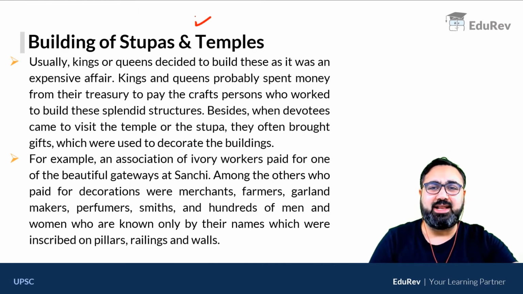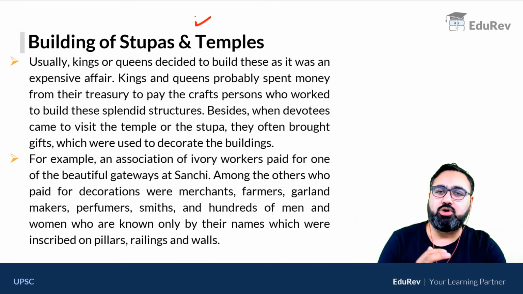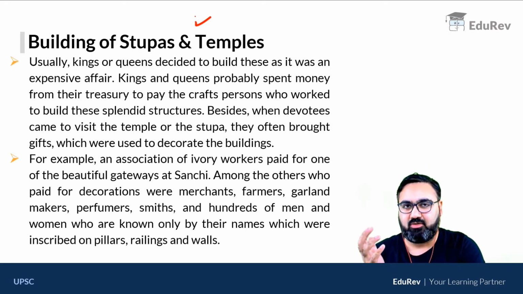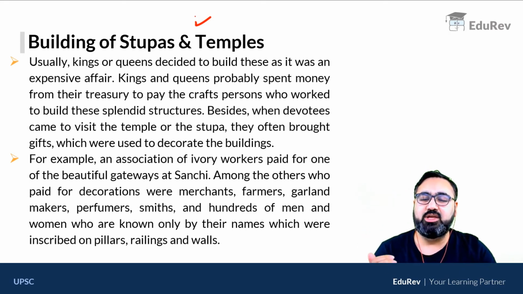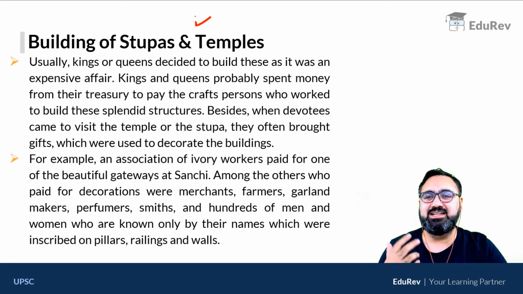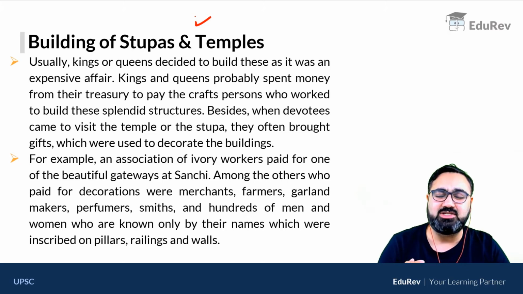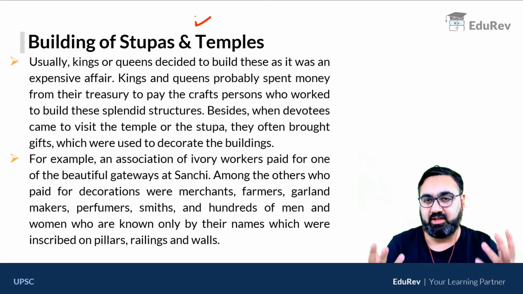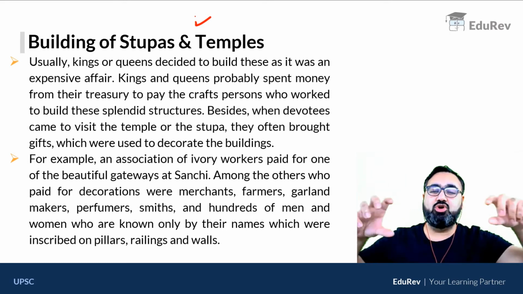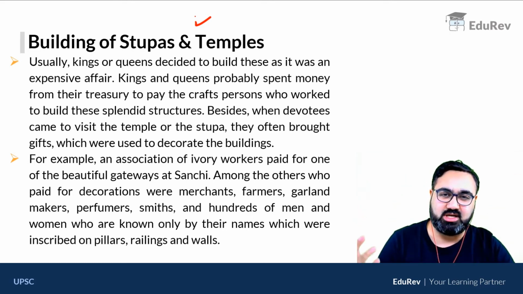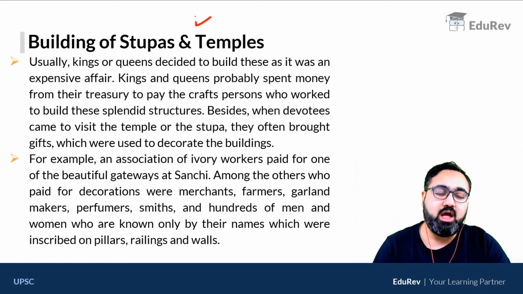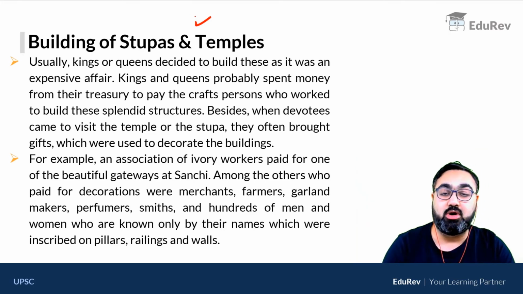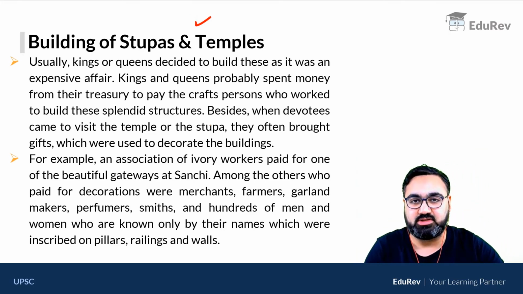Now, stupas and temples were huge and they could not be built by common people. It required a lot of money. That is why usually traders, merchants, kings, queens, they were the ones who used to spend money on building these. The carvings on the stones, the drawings, the sculptures, all of that needed money. So that is why only when the kings or the rulers wanted, they could build these kind of structures.